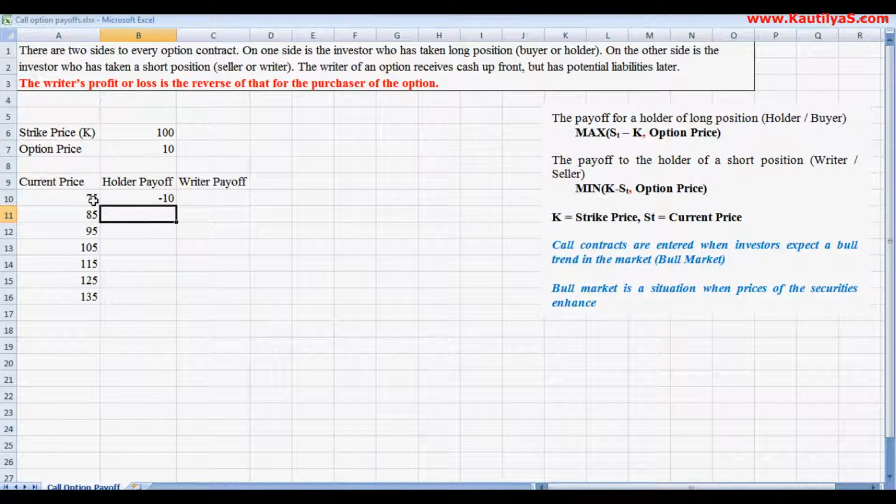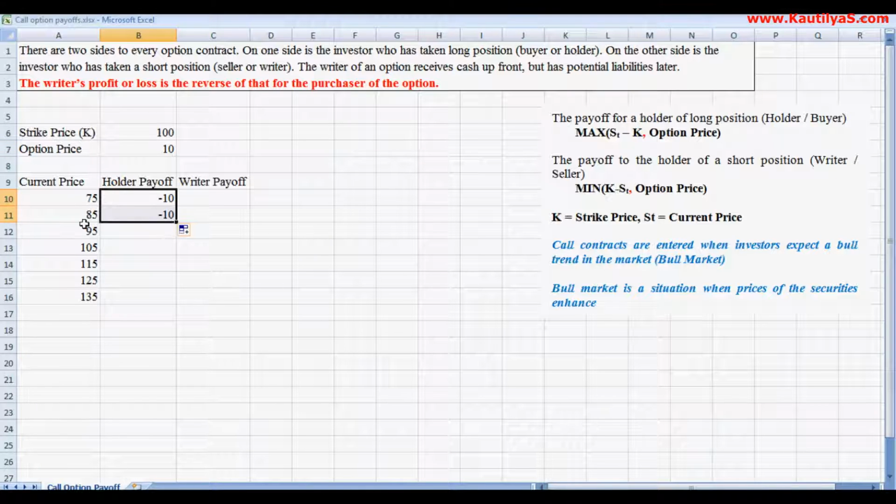Even though he entered the purchase agreement at 100 rupees, even though the stock price is 75, his loss is limited to minus 10 only, because for this option he already paid 10 rupees to enter into this contract. So his loss is limited to 10 irrespective of the price decrease.